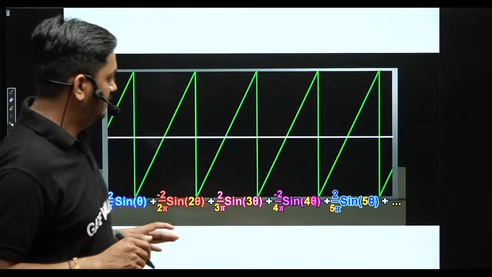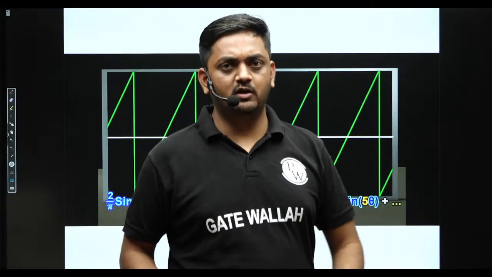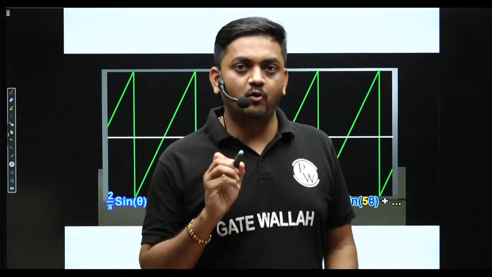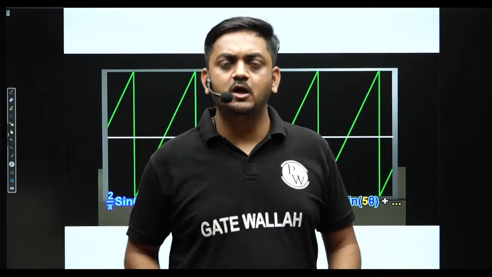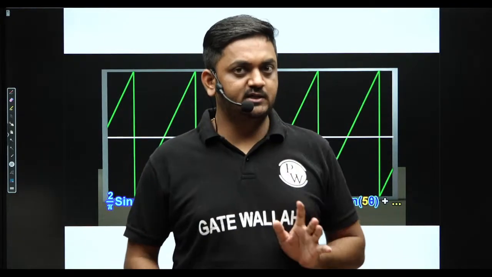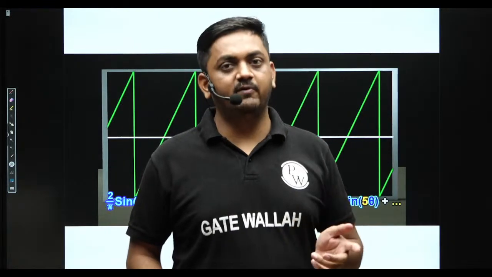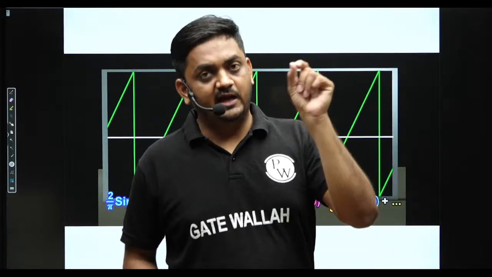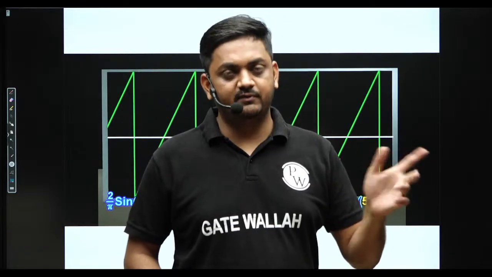So the conclusion from these two examples is what? We can represent any non-sinusoidal periodic signal as harmonically related sinusoids, and for that we require only discrete frequencies, discrete harmonics, not all the possible frequencies. In the same way, an aperiodic signal can also be represented as different sinusoids.